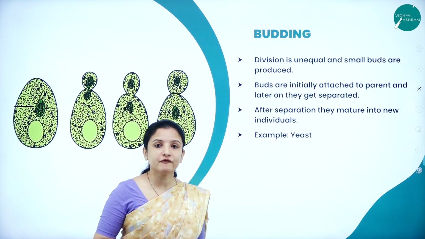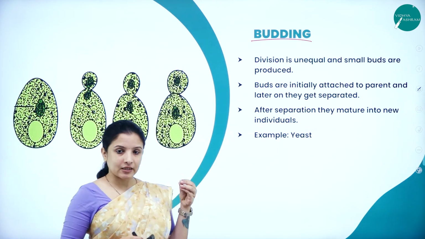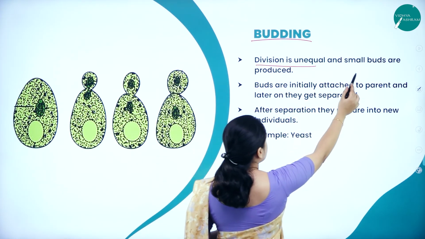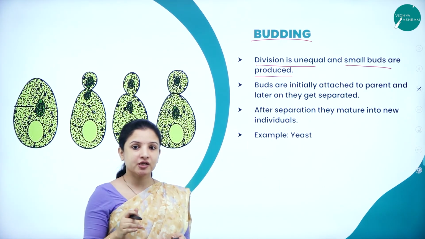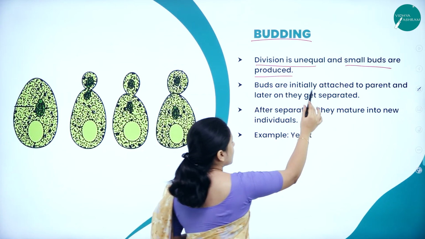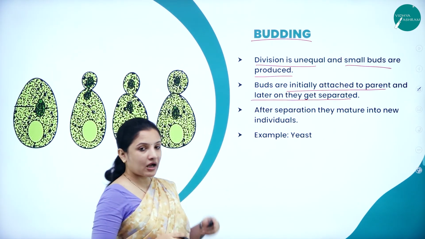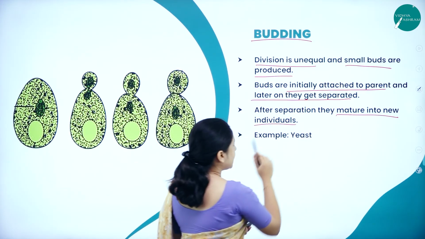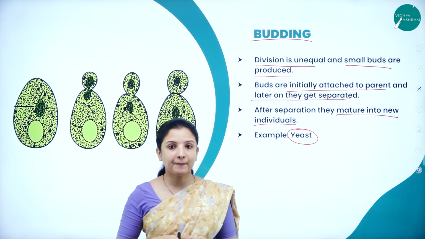Next, talking about one more form of asexual reproduction, which is budding. So here in budding, the division is unequal and small buds are produced. At the time they are produced, they are attached to the parent and later on they get separated from the parent. And after separation, individually they will mature into new individuals. For example, yeast. So yeast exhibits budding.